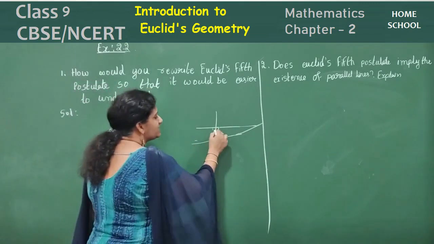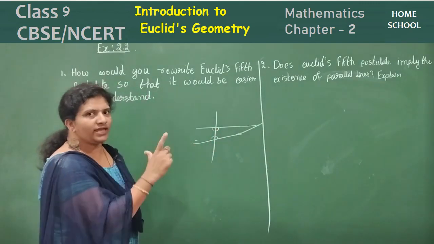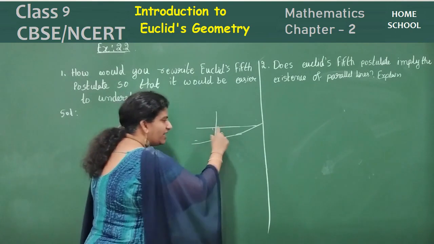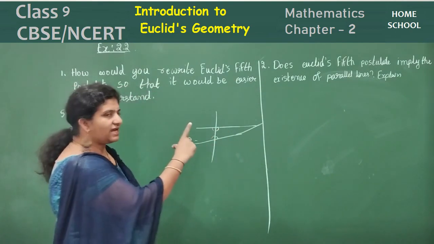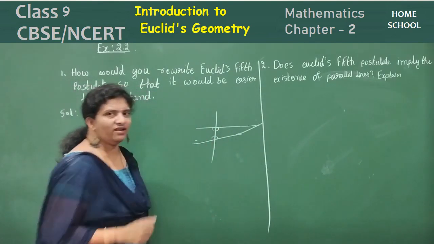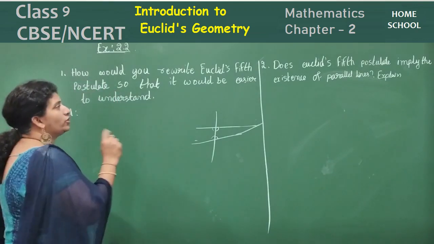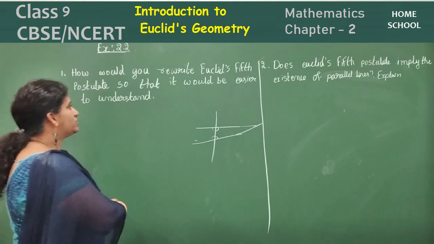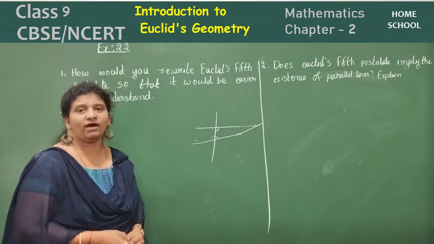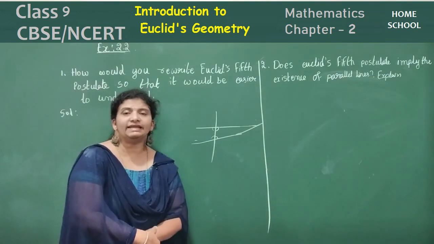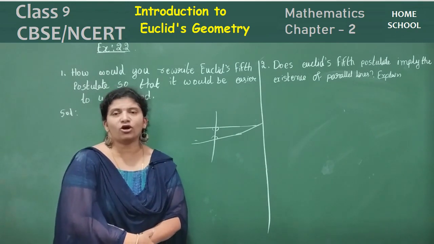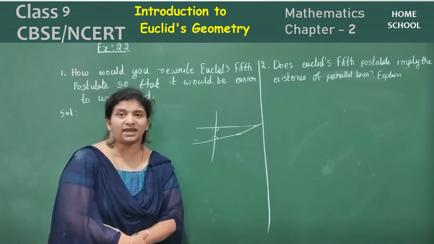Then what must these angles be? More than 180. These are less than 180 and when they expand like this, they will be more than 180. So what is the question here? How would you rewrite this postulate so that it is easier to understand? Two distinct intersecting lines cannot be parallel to the same line.